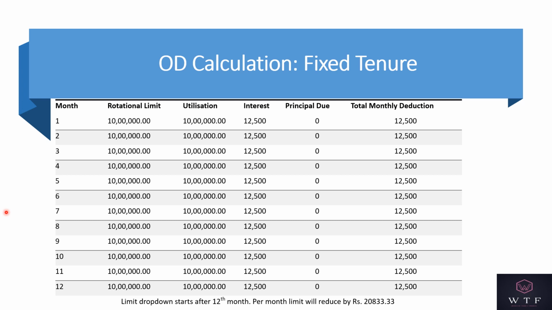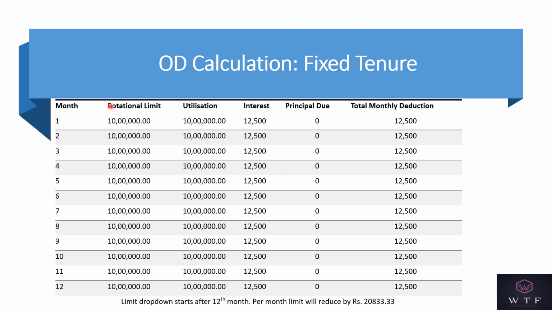So friends, let us understand the OD calculation in case of the fixed tenure. Let us say for the same OD, that OD has been assigned to us with a limit of 10 lakh rupees and for a period of 5 years. In this case, the fixed tenure would be just 1 year. If the same OD would have been assigned to us for 7 years, then the fixed tenure would have been 2 years. So the fixed tenure is the period when you are only charged interest and there is no principal that is charged to you.